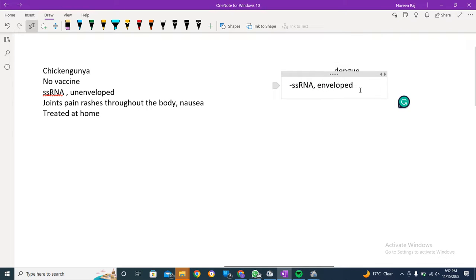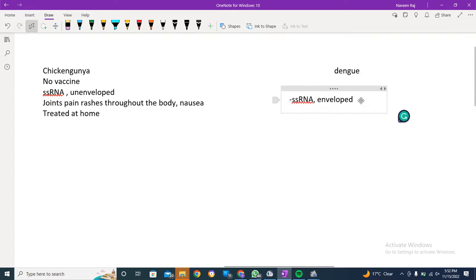Now see next, I'm telling you the vector at the end. Transmission is through the blood in both cases.